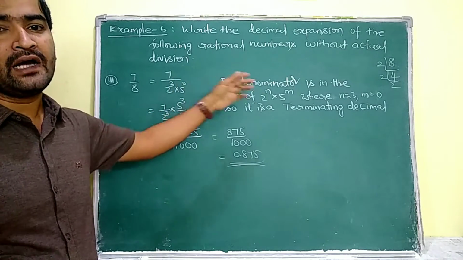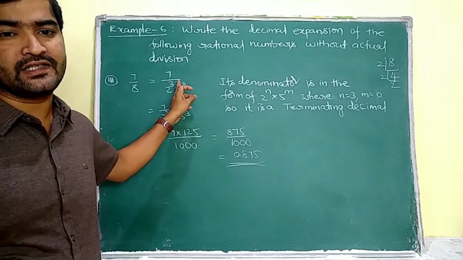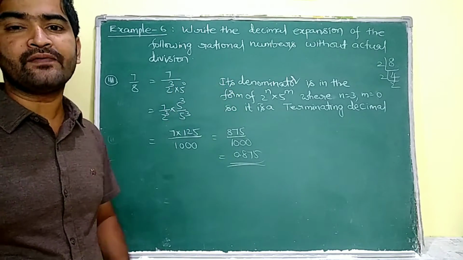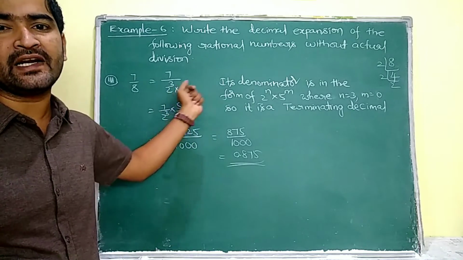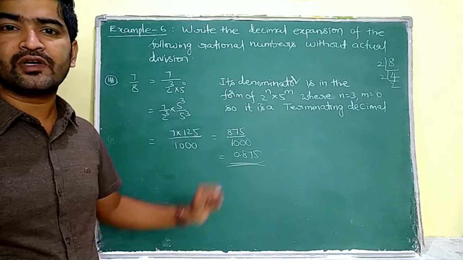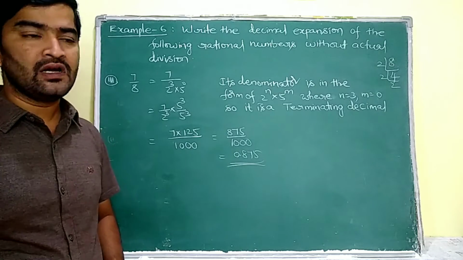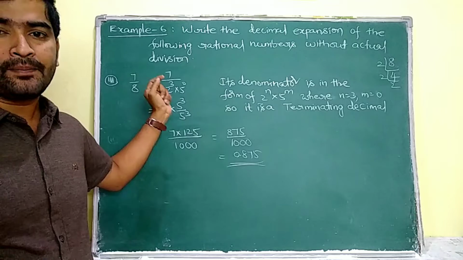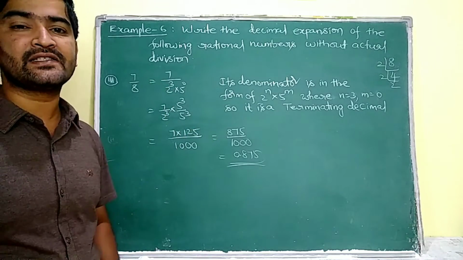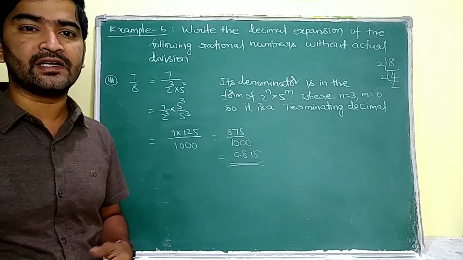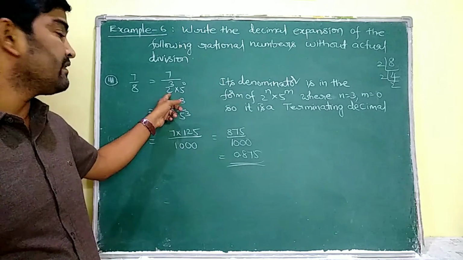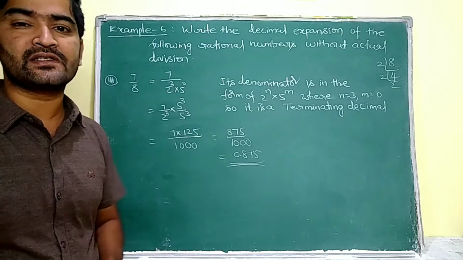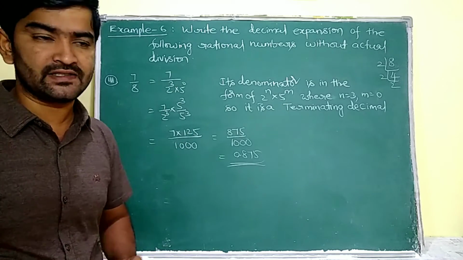So I am going to conclude that its denominator is in the form of 2 power of n into 5 power of m, where n is equal to 3 and m is equal to 0. So it represents a terminating decimal expansion. I already told you that the greatest power of the prime factors 2 and 5 indicates the number of digits after the decimal it is going to terminate. Here 2 is having the greatest power, that is 3. So its decimal expansion is going to terminate after 3 digits.